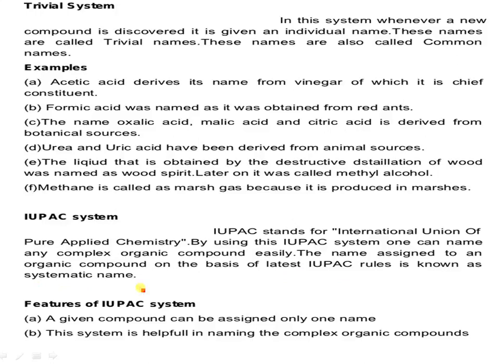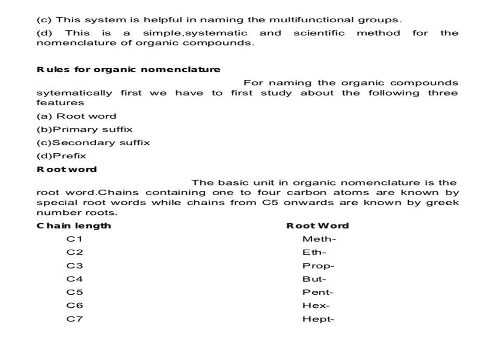The features: the given compound can be assigned only one name. The system is helpful in naming complex organic compounds. The system is helpful in naming multifunctional groups. The system is a simple, systematic, scientific method for the nomenclature of organic compounds, and the rules are systematic rules. Follow this order: first is the root word, then the primary suffix, secondary suffix, and the last one is the prefix. These are the important terms while naming any organic compound according to IUPAC.